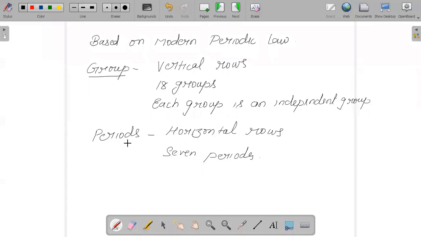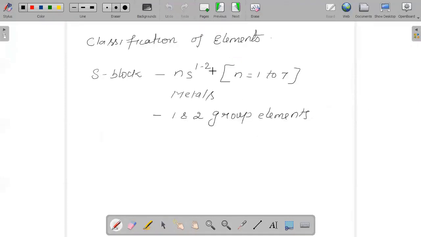When we talk about the horizontal rows in the periodic table, we call them periods, and there are a total of 7 periods in the long form of the periodic table. Based on the groups and periods, all this arrangement was done, all the elements got their position in the periodic table, and we started following the modern periodic table.